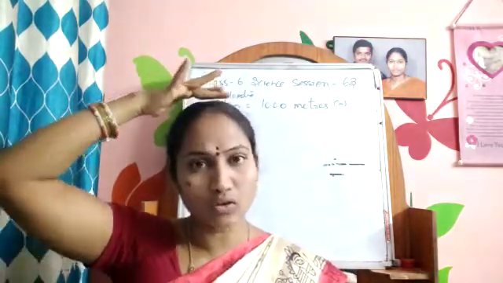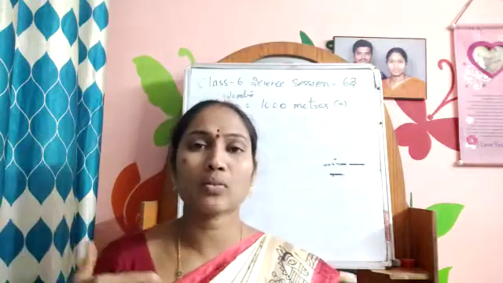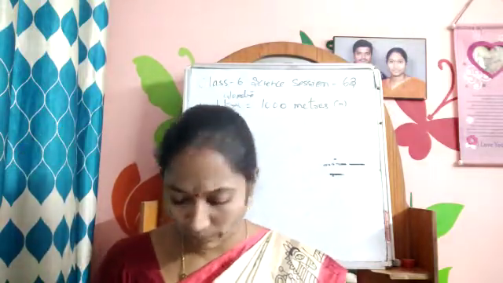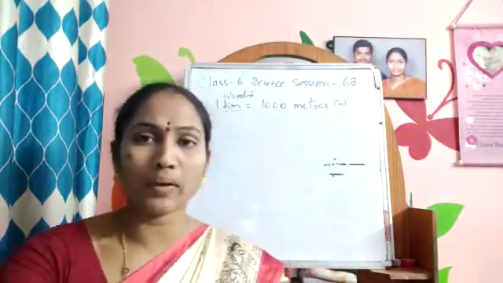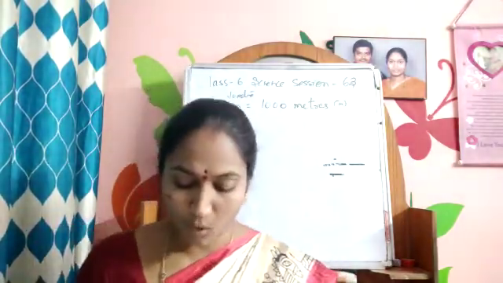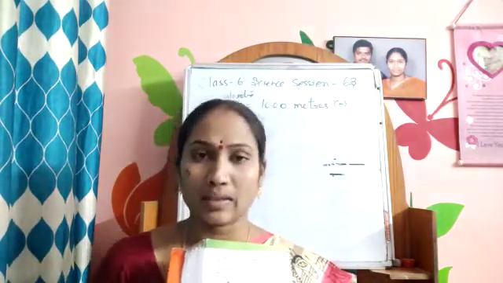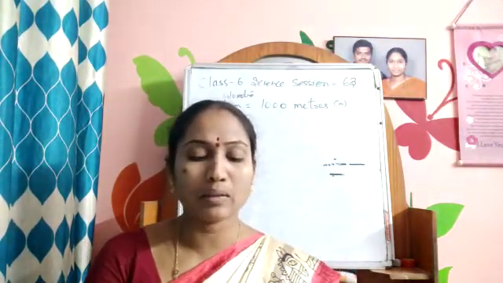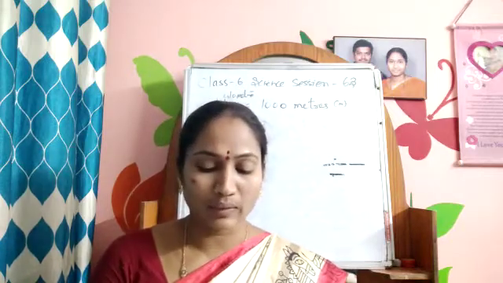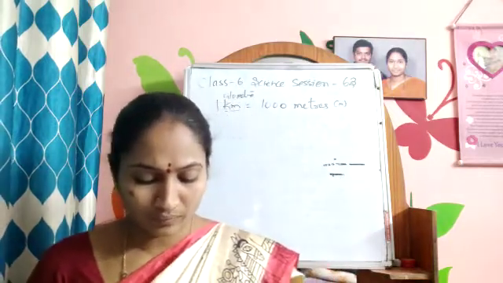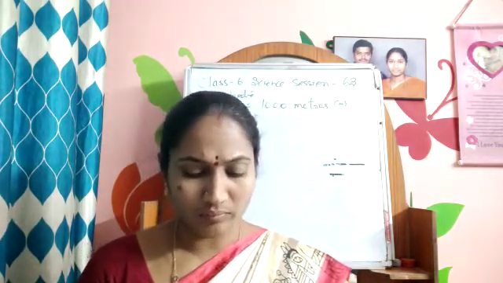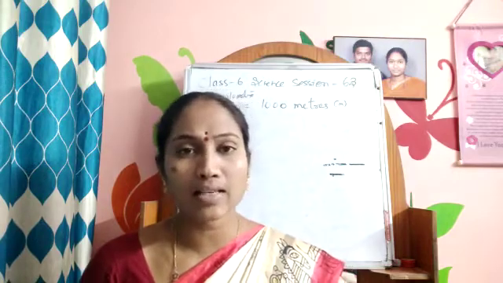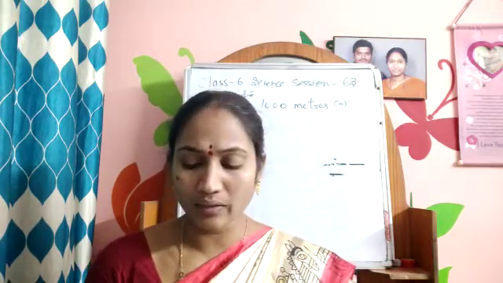So at this level we have to mark. Maybe some of the students are not pointing properly. Maybe you are not using the meter scale in a proper manner. That means it may be not straight or something. And one more difference is that some children are very tall in the class and some children are very short, right? So that will be one more difference.